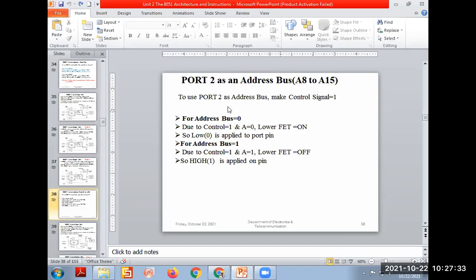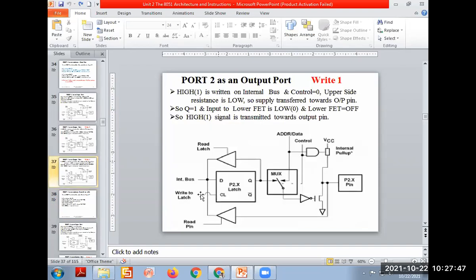So in this case, there are 2 cases to make the port an address bus: address bus 0 and address bus 1. The first case is address bus 0. How does it make the lower FET on? Let's go to the diagram. CS signal 1 means the switch comes here, and I'm writing address 0 on that. Address 0 is connected to the inverter, so the inverter input is 0 and the output of the inverter will be 1. 1 means the FET is on.